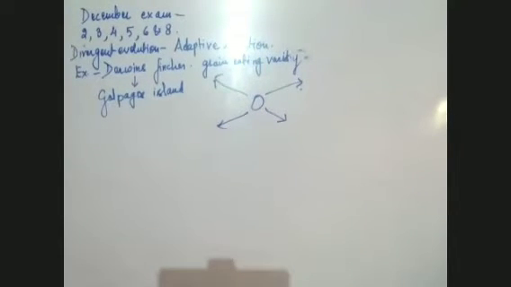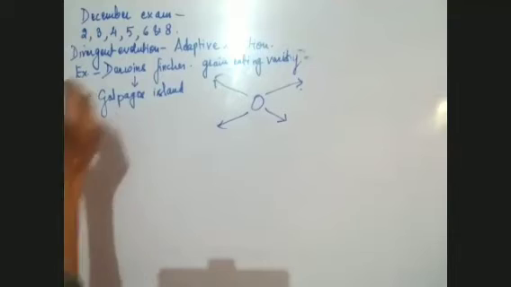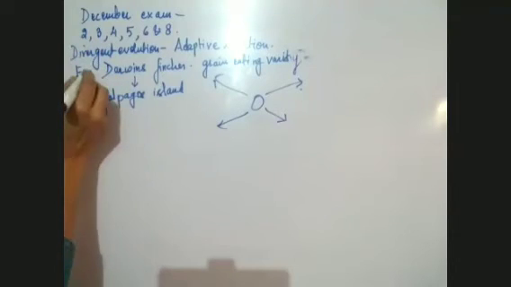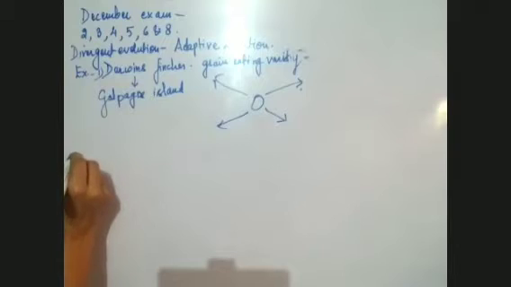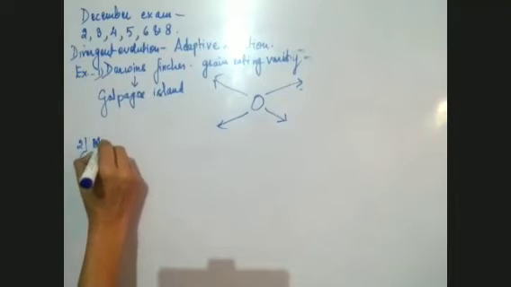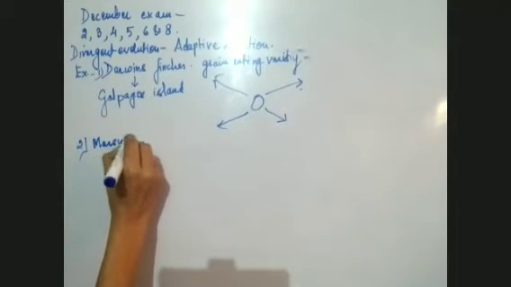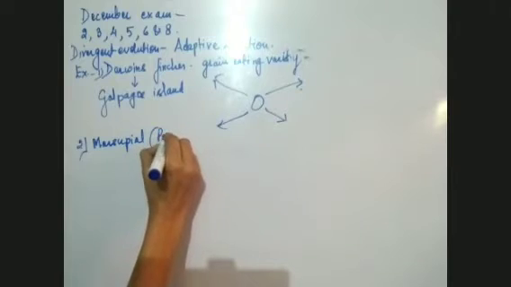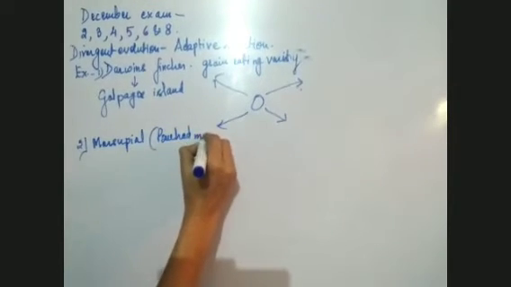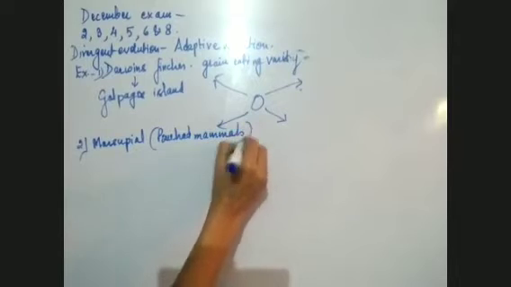This is divergent evolution. If we want to write it, this is an evolutionary process which produces many species from a common ancestor. This is example number 1. Another example which I would like to give you is example number 2, the marsupials. All the marsupials are pouched mammals, like the kangaroo. These marsupials are found only in the Australian continent.